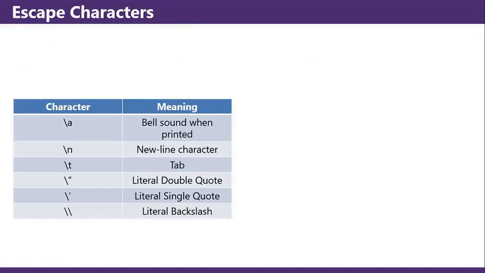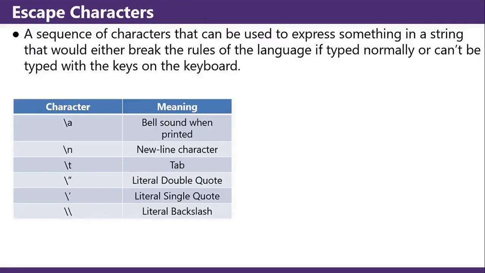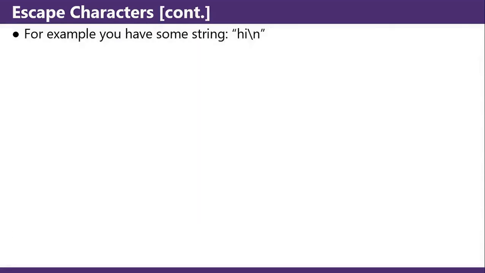Escape characters. A sequence of characters that can be used to express something in a string that would either break the rules of the language if typed normally, or can't be typed with the keys on the keyboard. Generally written as a backslash and a single character. Backslash A is a bell sound when printed, backslash N is a newline character, backslash T is a tab, backslash double quote is a literal double quote, backslash single quote is a literal single quote, and backslash backslash is a literal backslash. For example, you have some string "hi\n".